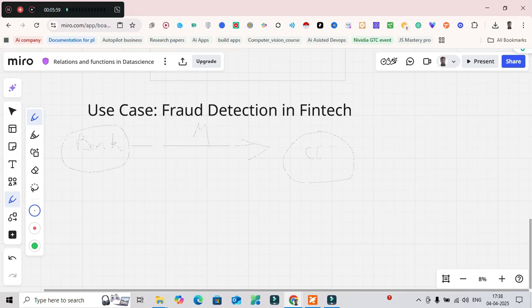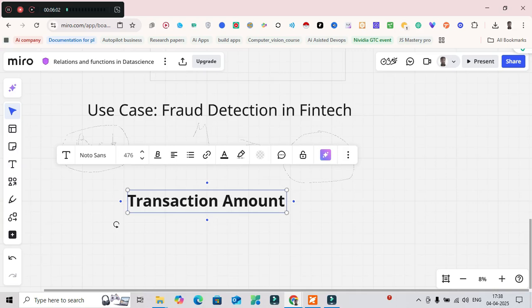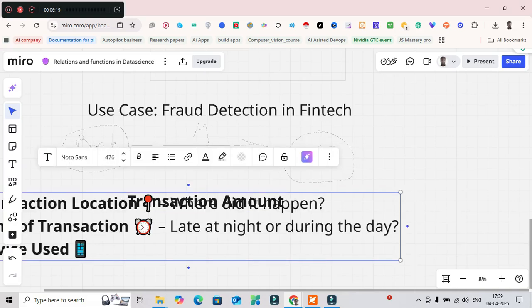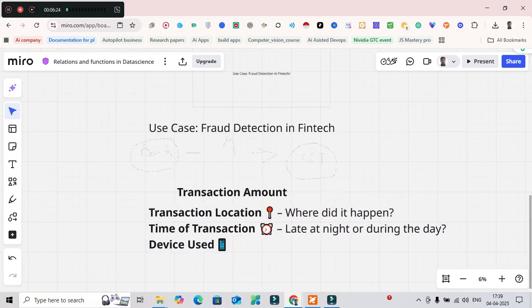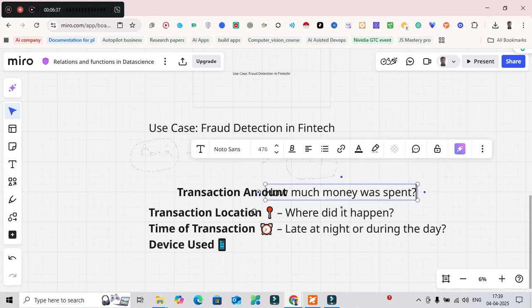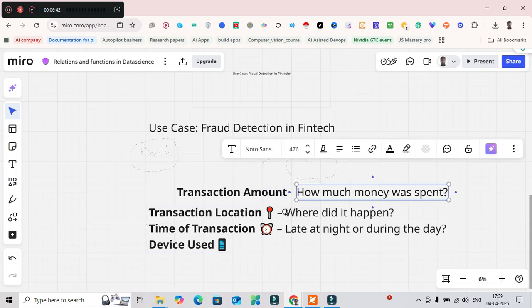Okay, so what we are going to collect is the transaction amount, transaction location, and transaction time. So transaction amount is how much money was spent. Where did it happen, and was it late night or during the day? This kind of aspect we will collect. These data will be enough to understand a lot of aspects here. I hope this makes sense.